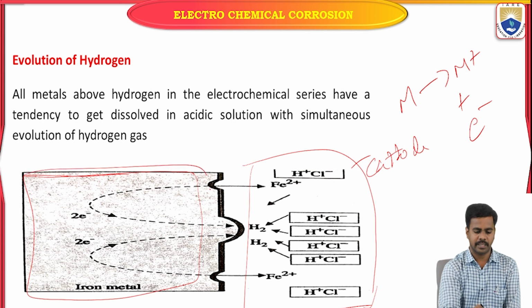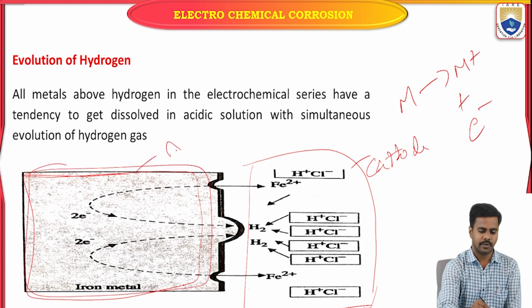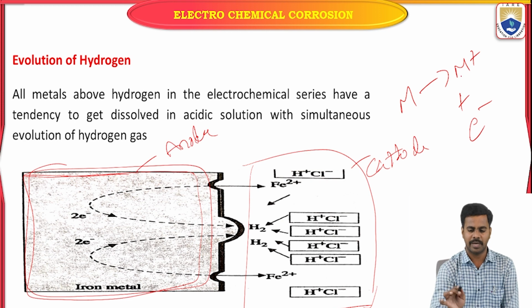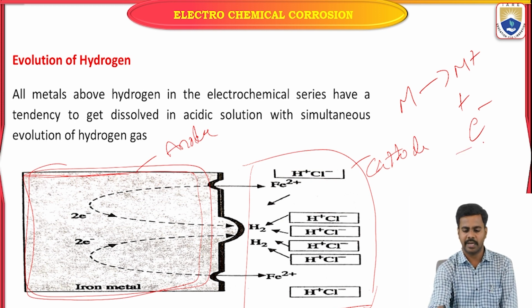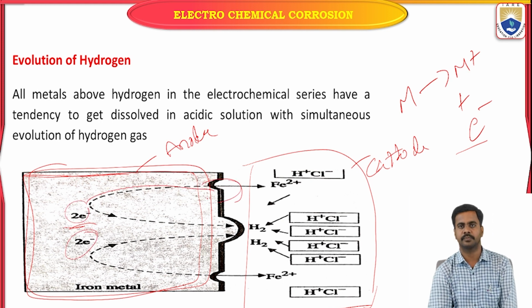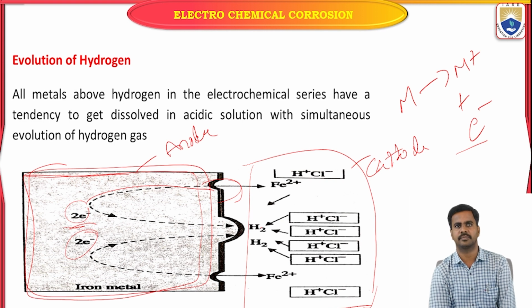This is the metal, which acts as the anode. Oxidation takes place at the anode, so the metal converts into metal ion by the liberation of electrons. These electrons move towards the cathode and form hydrogen gas.